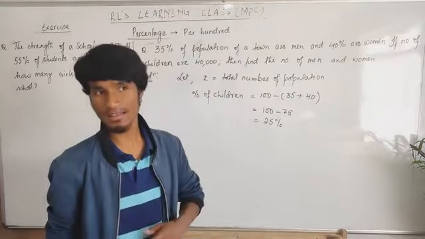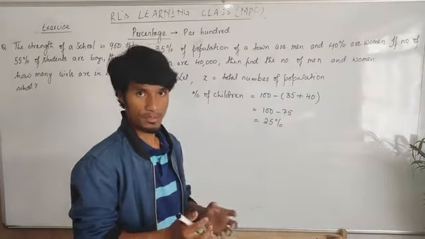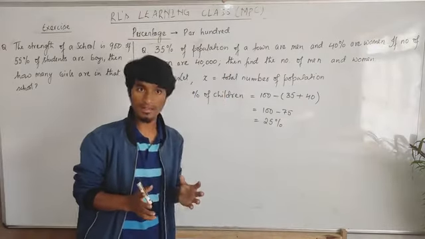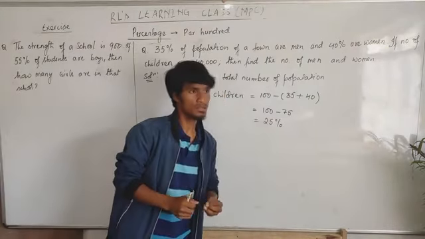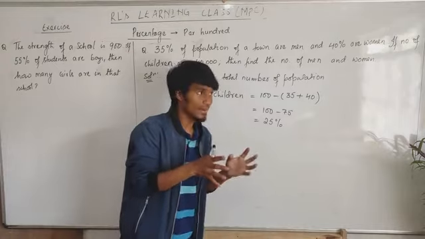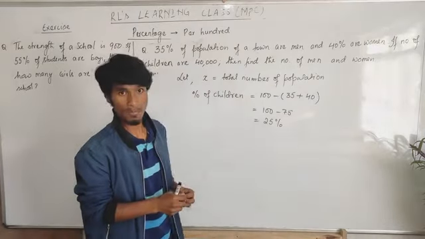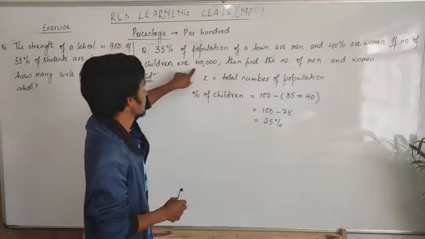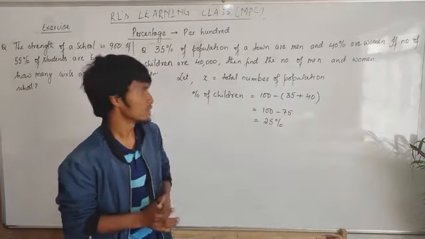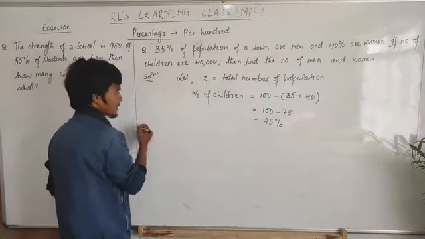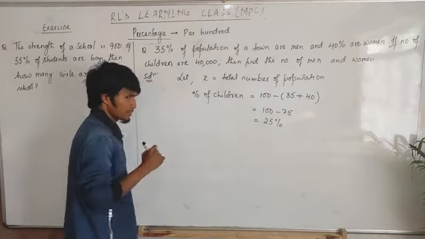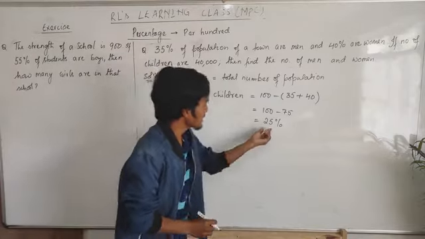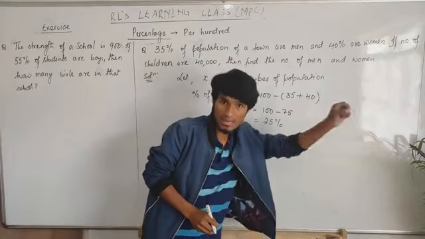How many children are there in terms of percentage? 25%. In terms of number, 40,000, which they already gave us. So 25% of the town are children, and that 25% in terms of number means 40,000 children. Now, to find this x, we'll use this 25%. Now, 25% of the total population.